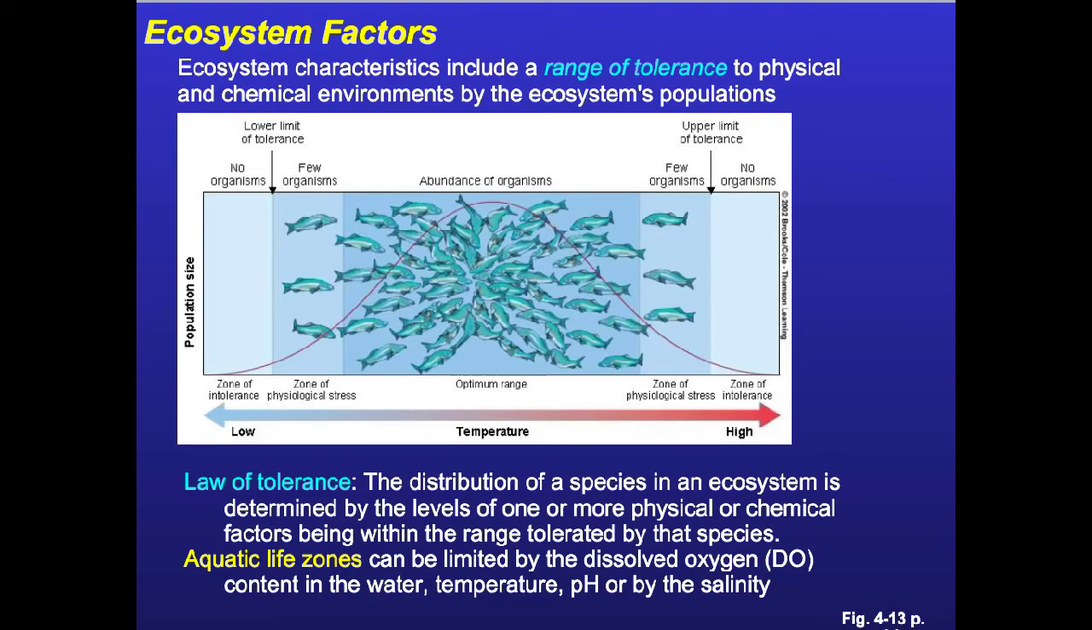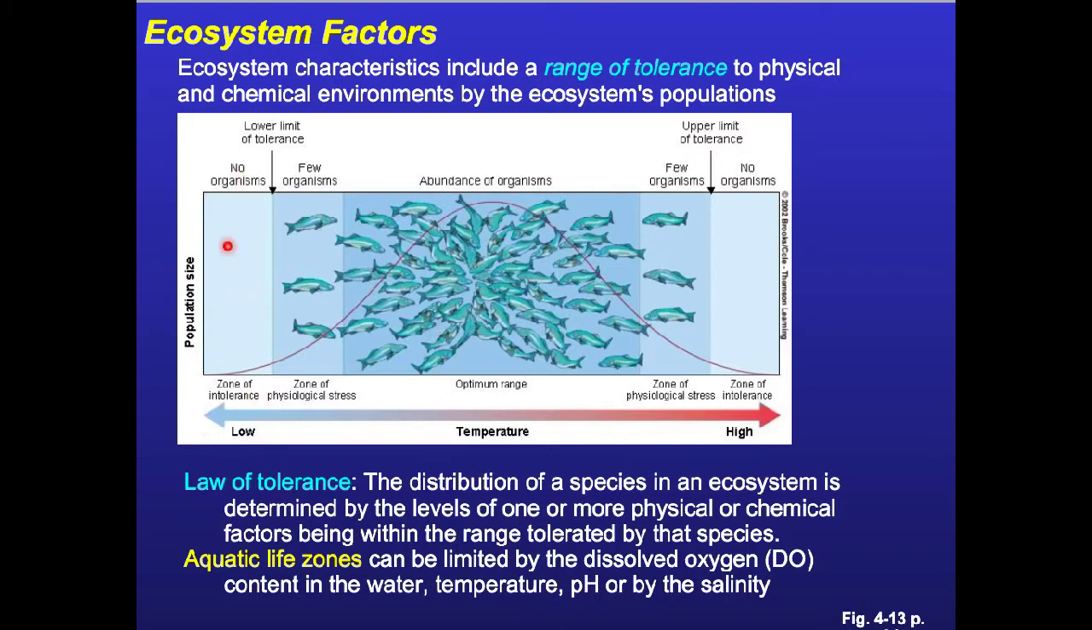So, some more ecosystem factors. Ecosystem characteristics include a range of tolerance to physical and chemical environments by the ecosystem population. So if you look at this graph here, you're looking at low temperature, high temperature. And where is it that the fish tend to occur? Somewhere in this middle range.